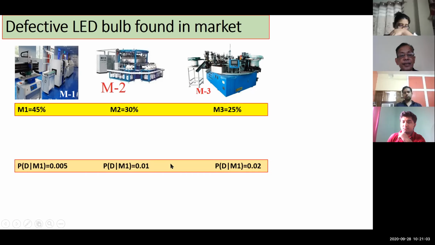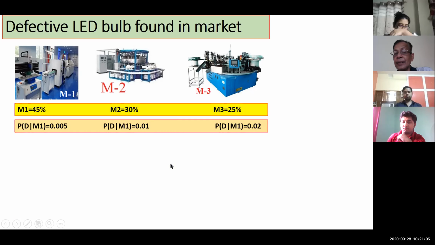Now, from your previous practice, you know there is a small chance of getting defective bulbs from each machine. Say, for example, 0.005 is the chance of getting a defective bulb from machine 1, and we'll write it like this. What is the chance of getting a defective bulb given that it has come from machine 1?